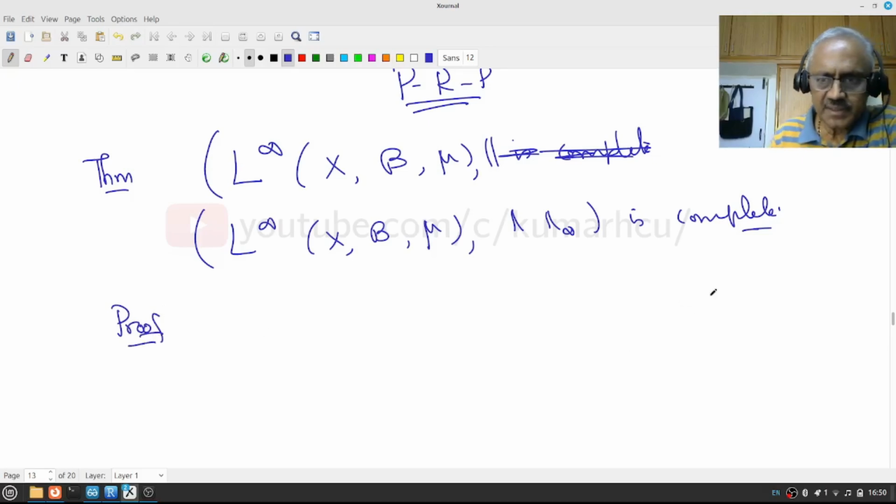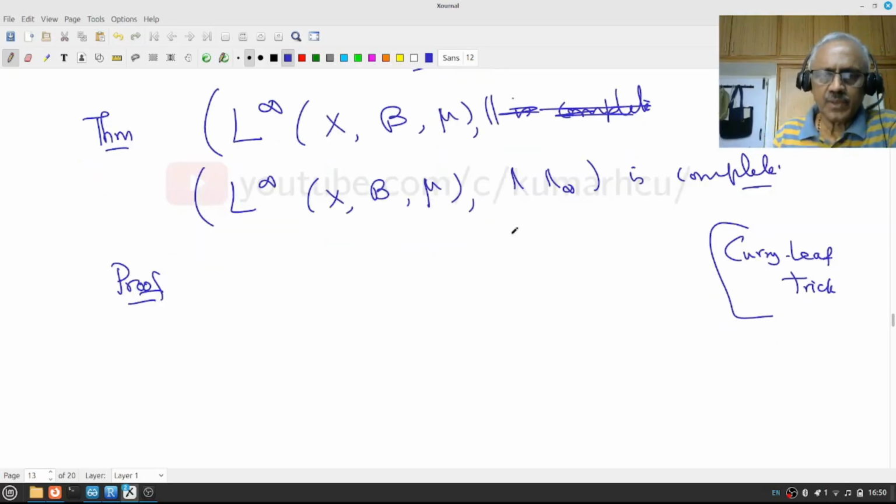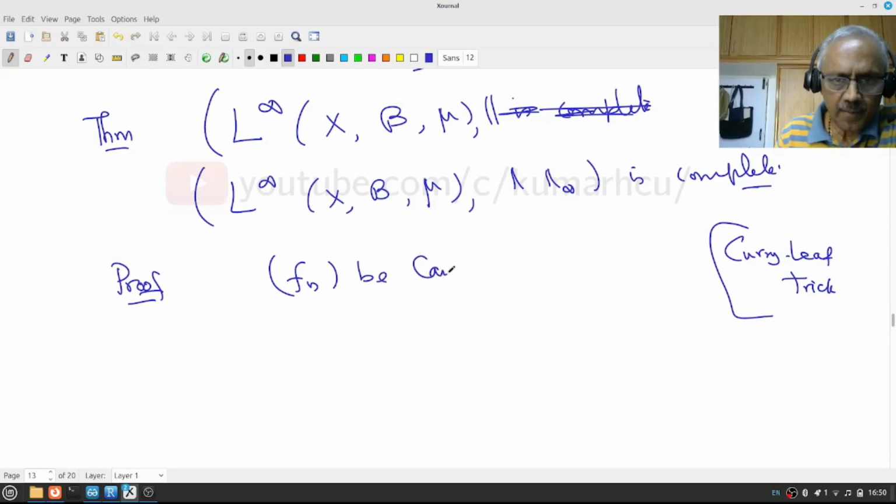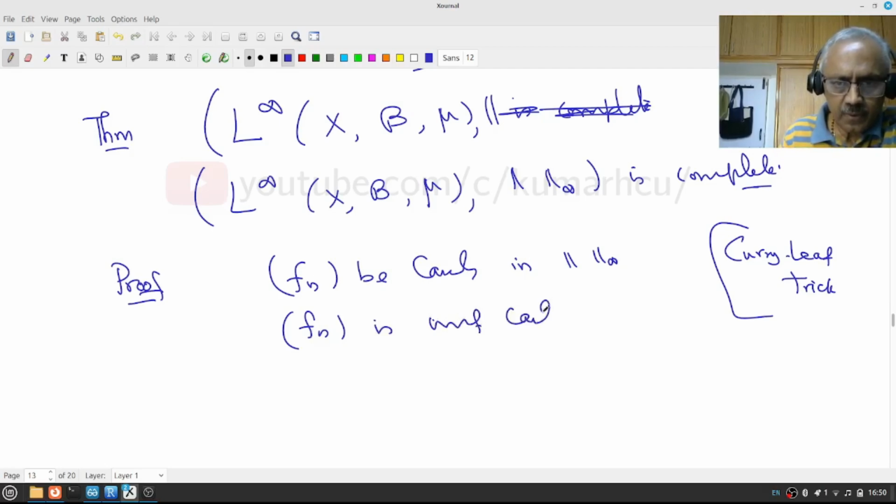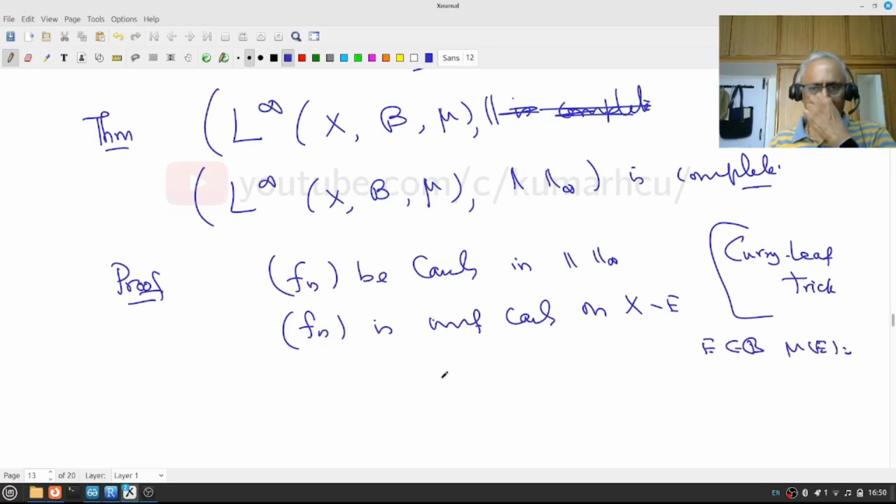The proof is easy. It will use what I usually call the curly leaf trick. Okay. So let us give the proof. So let Fn be Cauchy. Then we know Fn is uniformly Cauchy on x minus E, where E is in B, measure of E is 0. We had already seen that.